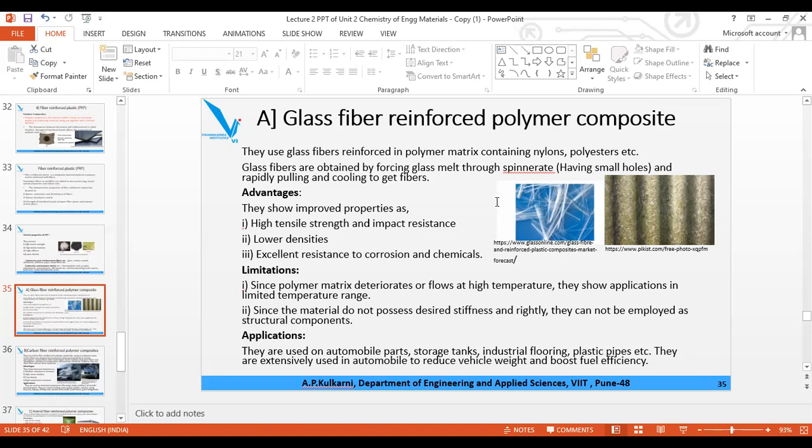And second, stiffness is also less. Remember that high tensile strength is there, lower density is there, light weight is there, good corrosion resistance or resistance to chemicals is there. But what are the limitations?